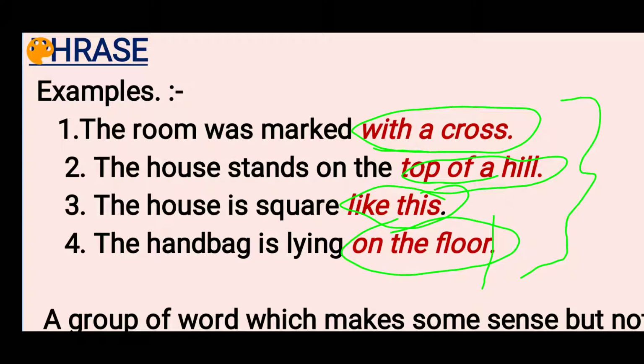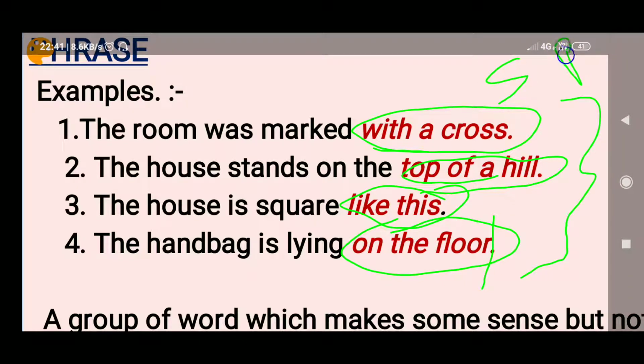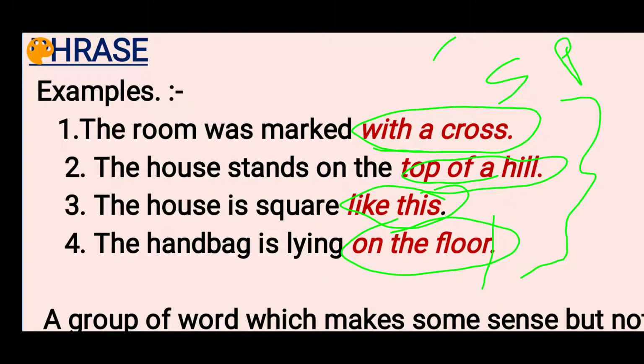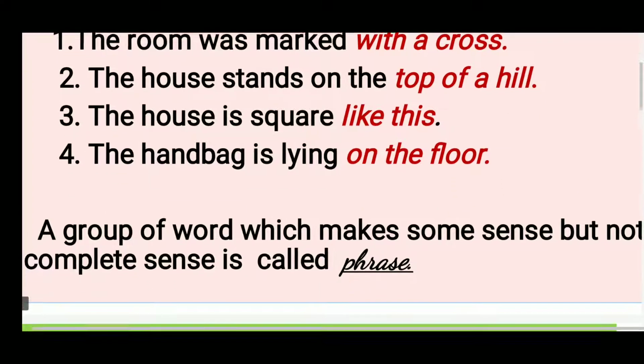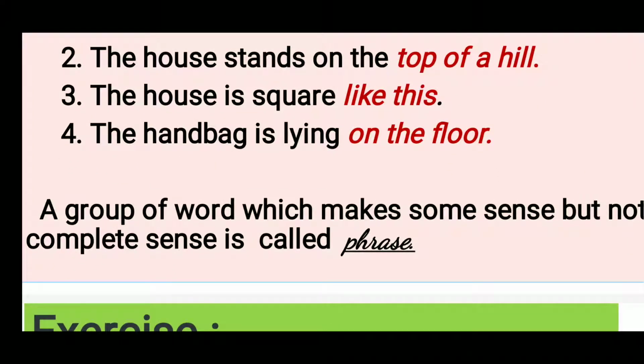Also you have to remember that these groups of words do not have their own subject or own predicate. So let's see the definition of phrases. A group of words which makes some sense but not complete sense is called a phrase.